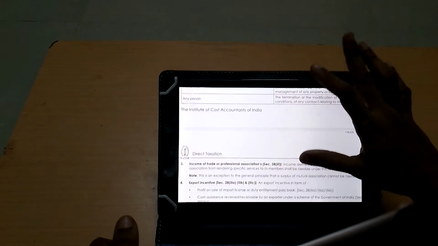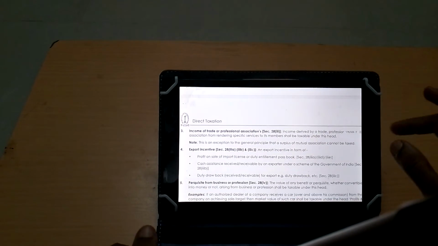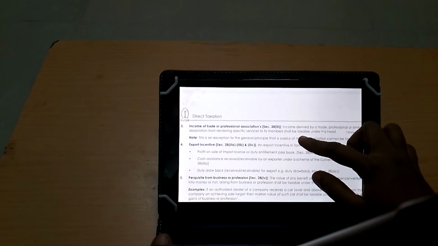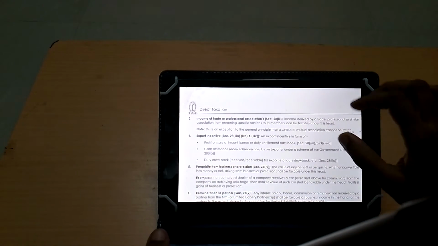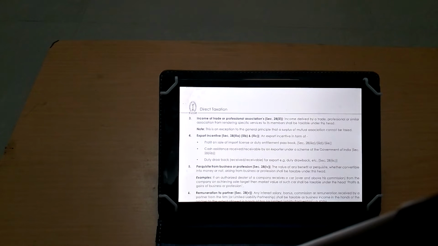Okay, next, income of trade or professional association. Up to this point we will end this class. Okay, income of trade or professional association. What is trade or professional association? In Tamil it will be called for example வணிகர் சங்கம், பால் உற்பத்தியாளர்கள் சங்கம், like that. Income of trade or professional association.